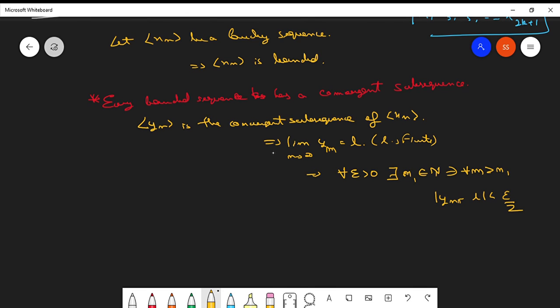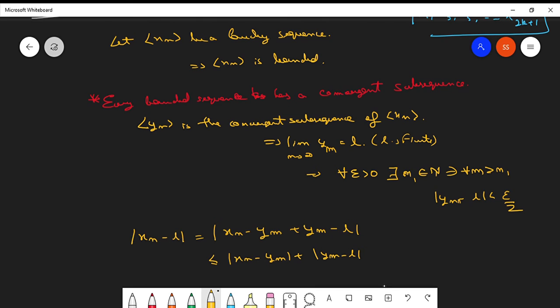Now xn minus l. What is l? l was the limit which the subsequence had. So xn minus l can be written as xn minus ym plus ym minus l, which by the triangle inequality is less than or equal to mod xn minus ym plus mod ym minus l.